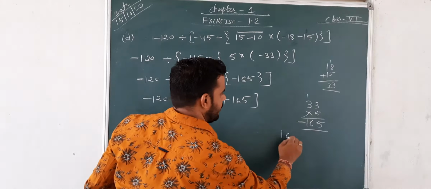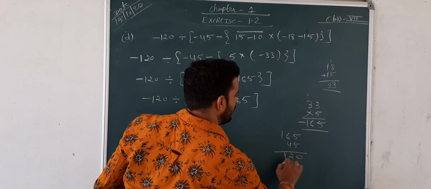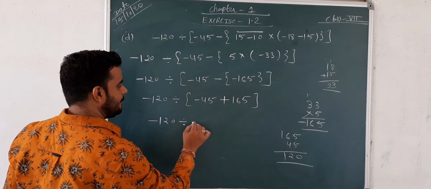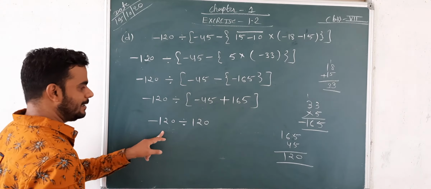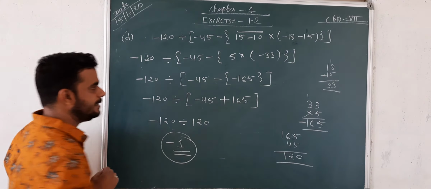Afterwards, negative 120 divided by negative 45, negative is positive, and 165, then 165 minus 45. 165 minus 45, then 120. Negative 120 divided by positive 120 because the positive number is bigger. So 120 divided by 120 result is 1, but negative is there, so the answer is negative 1.